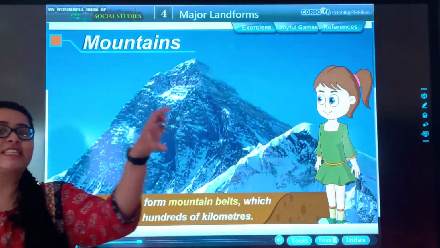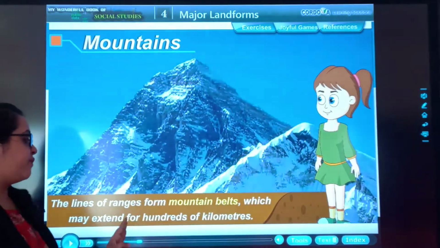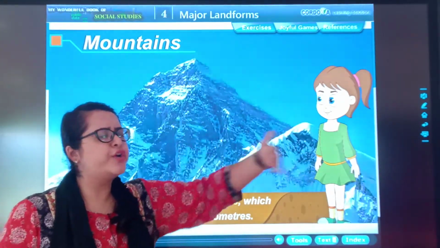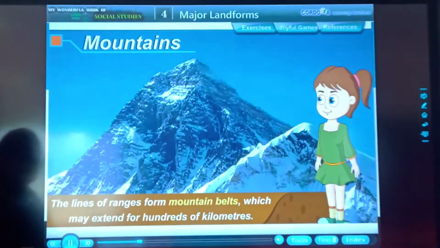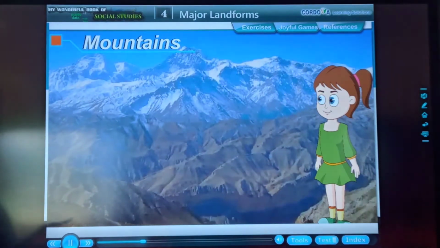Mountains की कोई जो series होती है, that is also known as belt. That belt may extend for hundreds of kilometers. Understood? Yes. The height and shape of mountains tell their age.